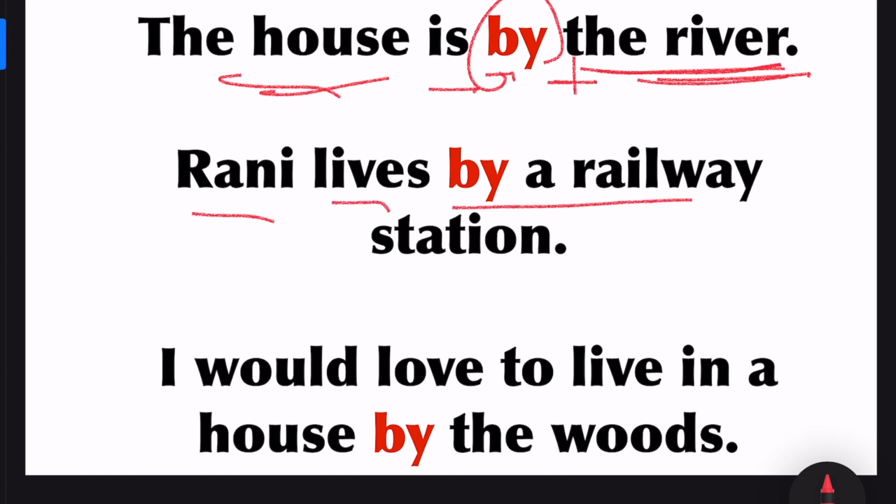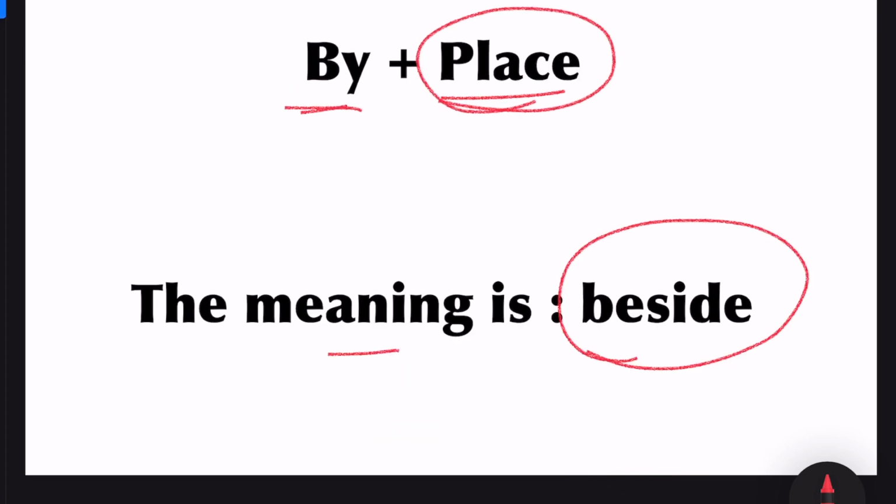Rani lives by a railway station. Rani lives beside a railway station. I would love to live in a house by the woods. Woods means forest. I would love to live in a house beside the woods. So, by plus place means beside.